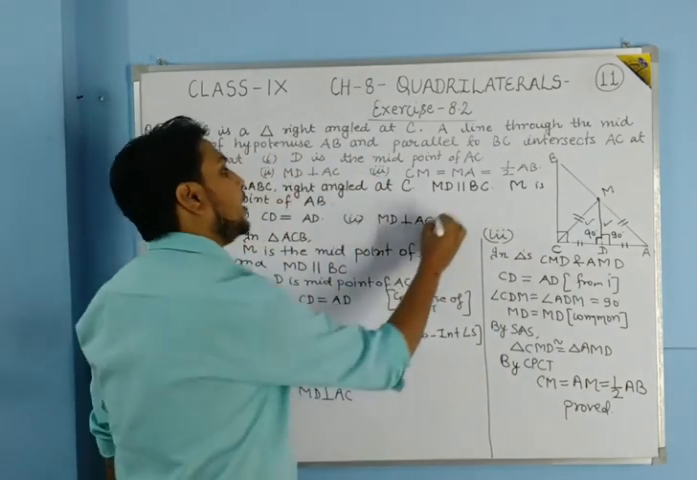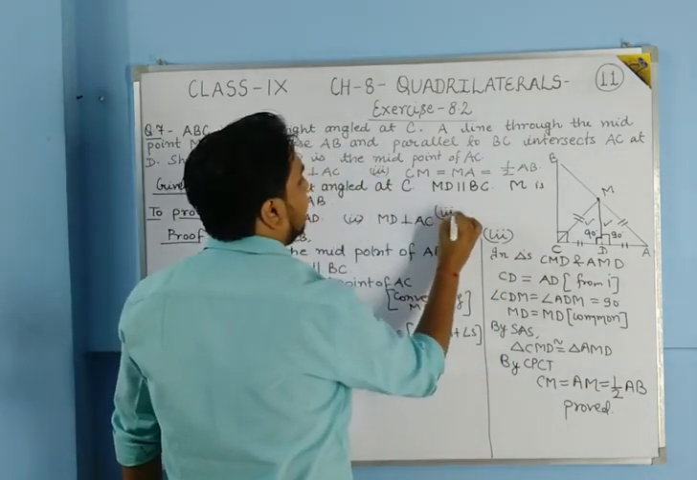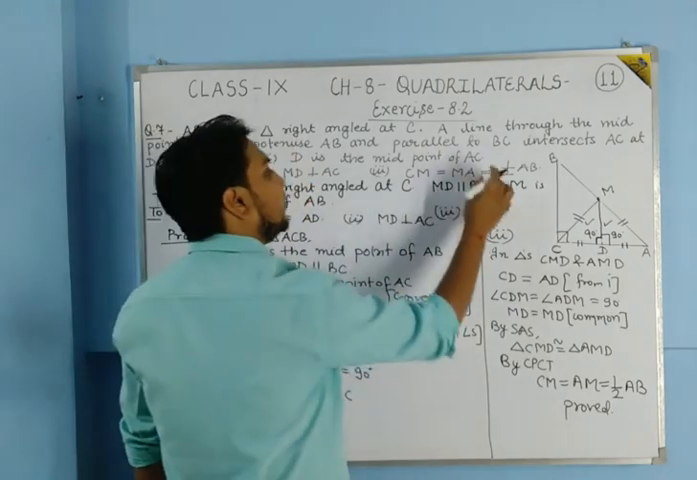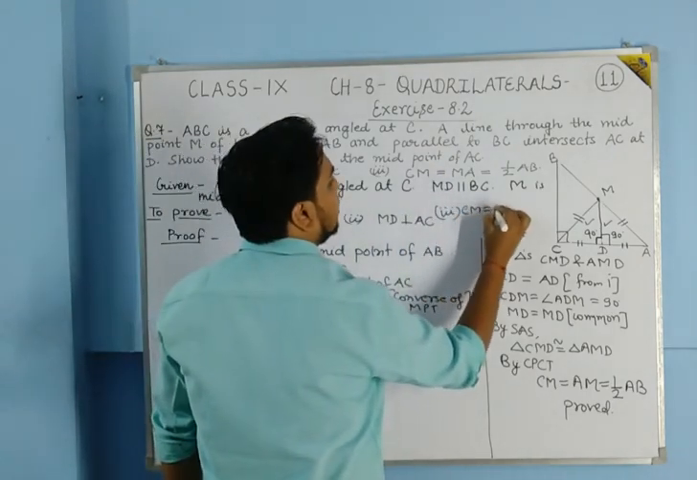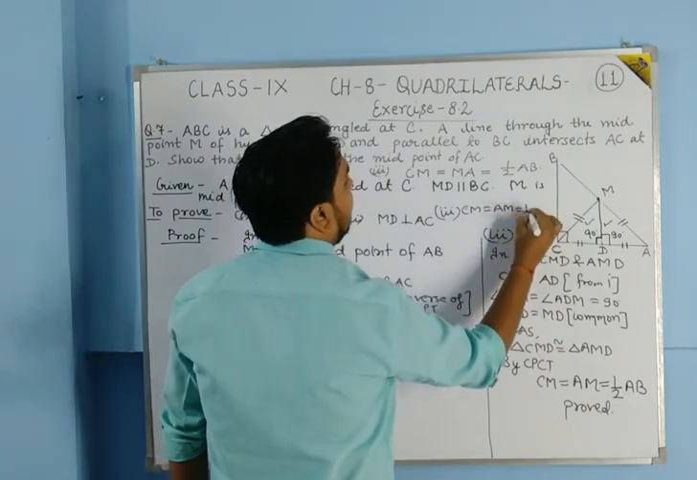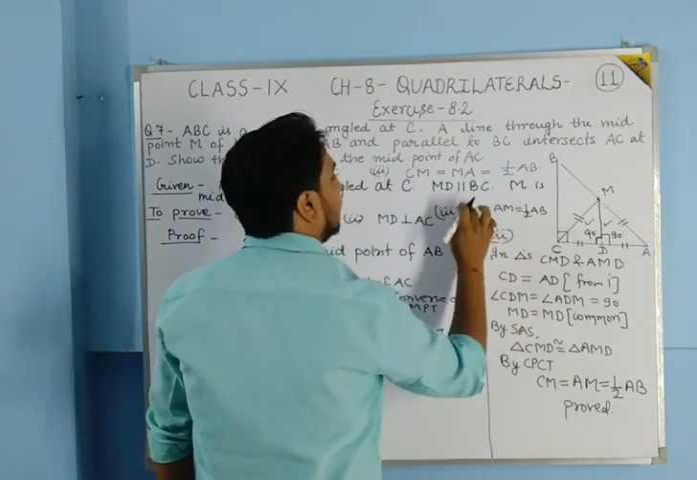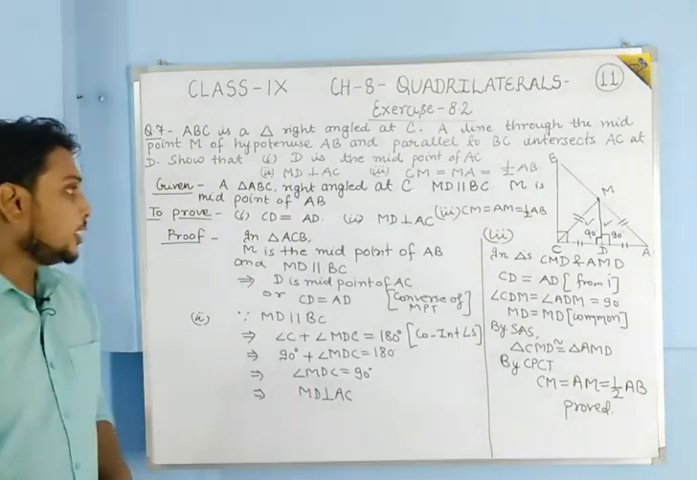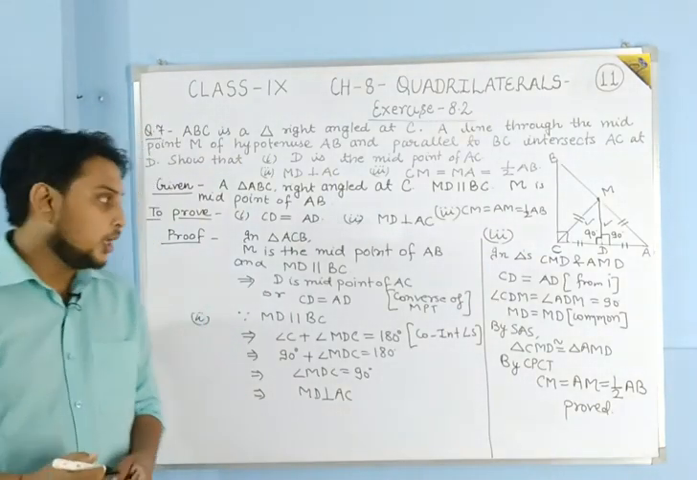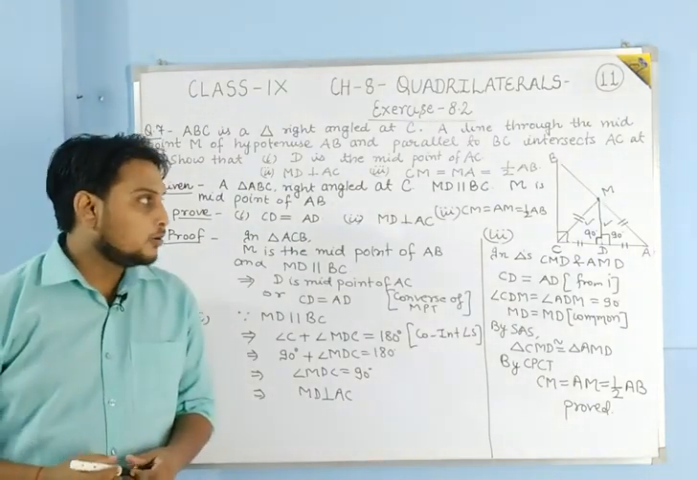In the third part, what we have to show, in to prove also we will write, is that CM is equal to AM is equal to half of AB. So students, this is the solution of this question. Now you can pause the video and note it down.